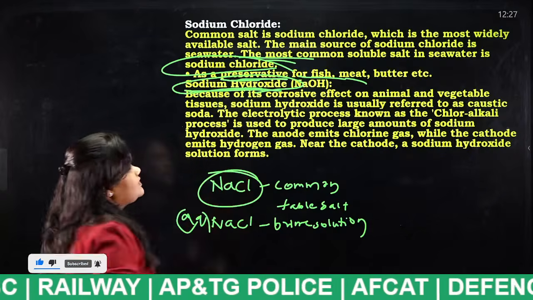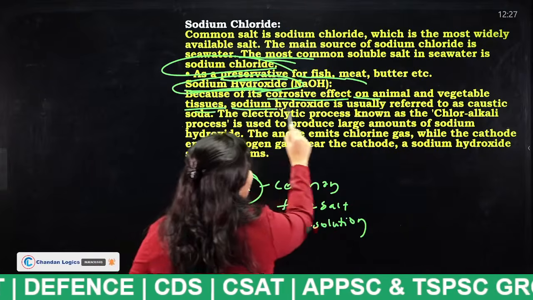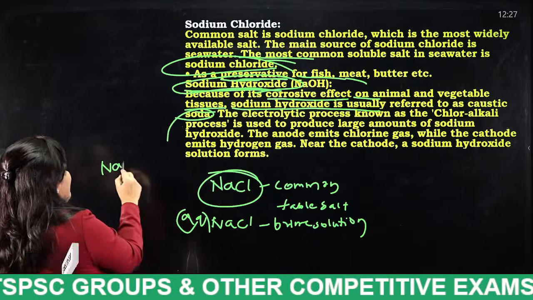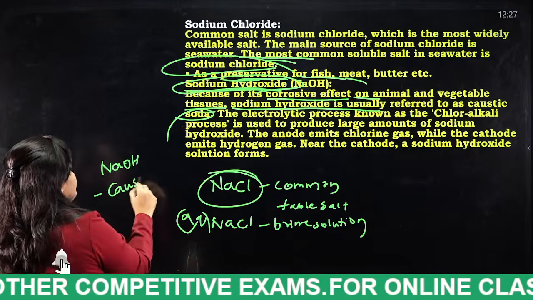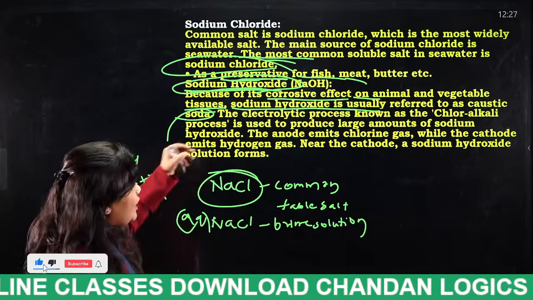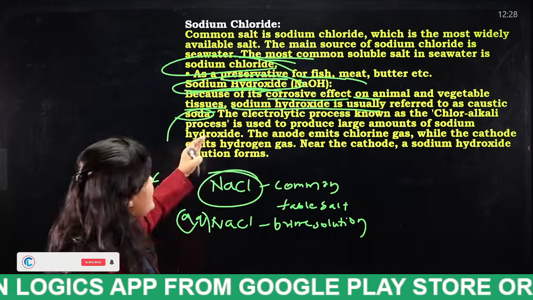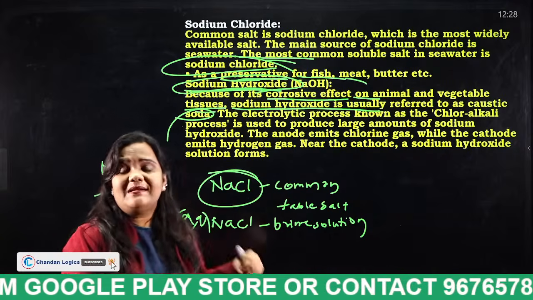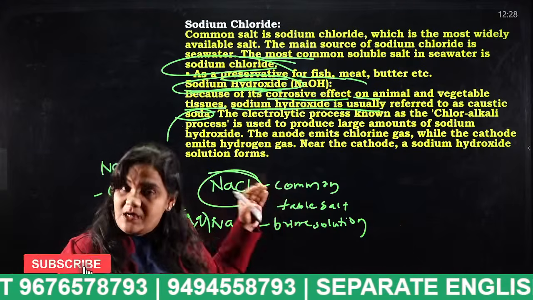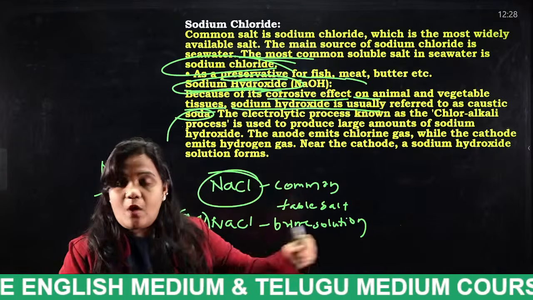Next comes sodium hydroxide. Because of its corrosive effect on animal and vegetable tissues, sodium hydroxide is usually referred to as caustic soda. Sodium hydroxide is also known as what, students? Caustic soda. The electrolytic process known as the chlor-alkali process is used to produce large amounts of sodium hydroxide. So how will you get sodium hydroxide? The chlor-alkali electrolysis process gives us sodium hydroxide. It has a corrosive property.